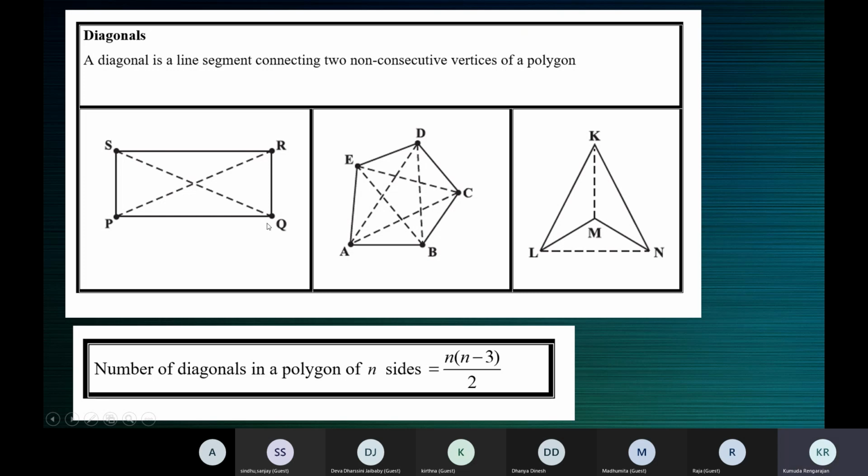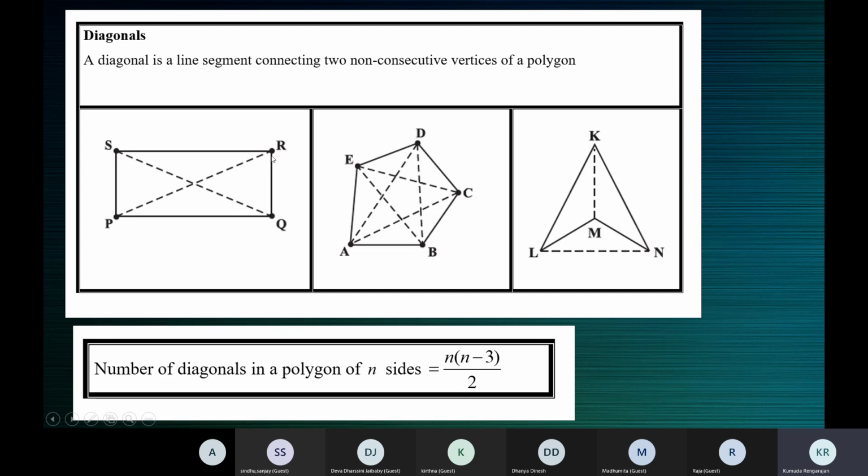When you join consecutive vertices, that line segment is called the side of the polygon. See, this is the side. Why do you call PQ the side of the polygon? Because it connects the vertices P and Q, which are the consecutive vertices of the polygon.